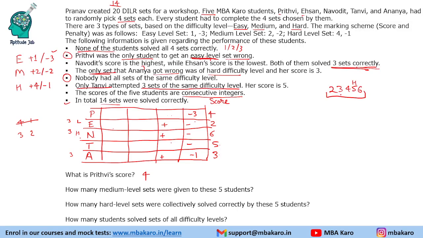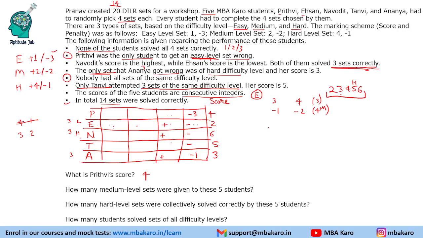Now Navodit, let's start with Ehsan and Navodit. So Ehsan has a score of 2. So in these three, now he cannot get minus 3 here, because minus 3 will come only for one student. Now he can get minus 1 or minus 2 in the fourth set. So that means his positive score should be 3 or 4. Okay. So if we talk about Ehsan, his positive score should be 3 or 4 in 3 sets. And in the fourth one, he will get a negative, right?